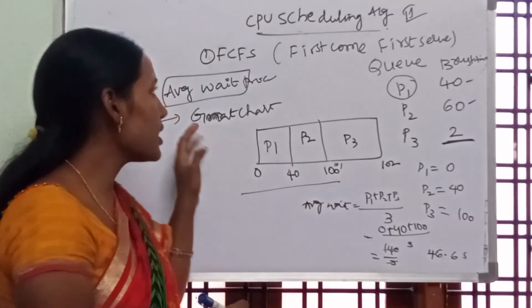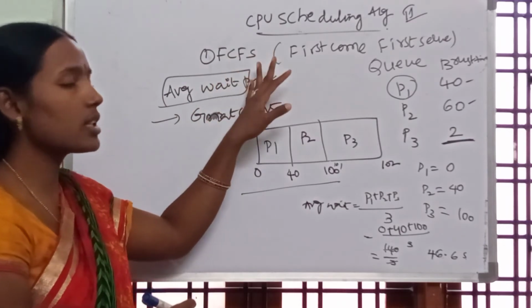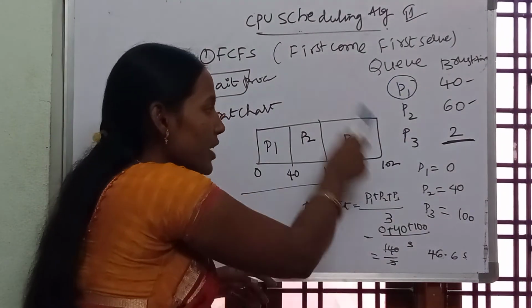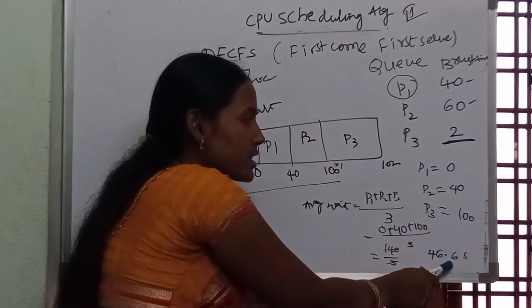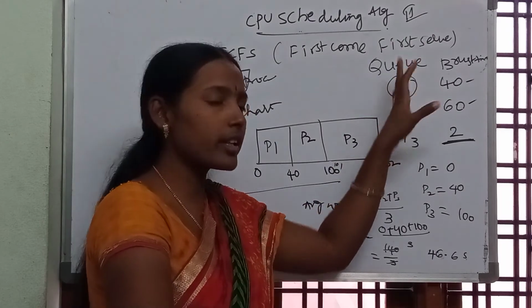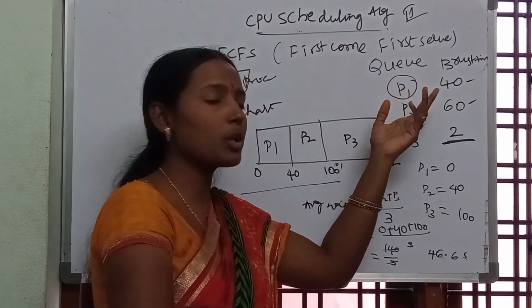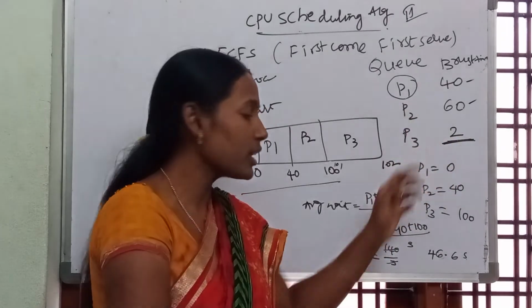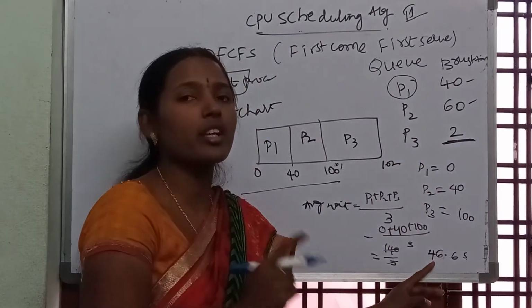So this is the first come first serve scheduling algorithm. That means how much time does each process have to wait in the queue? On average 46 seconds. Why? Because here P1 has more time, P2 has more time compared to P1, but P3, in order to complete its 2 seconds of work, has to wait on average 46 seconds.